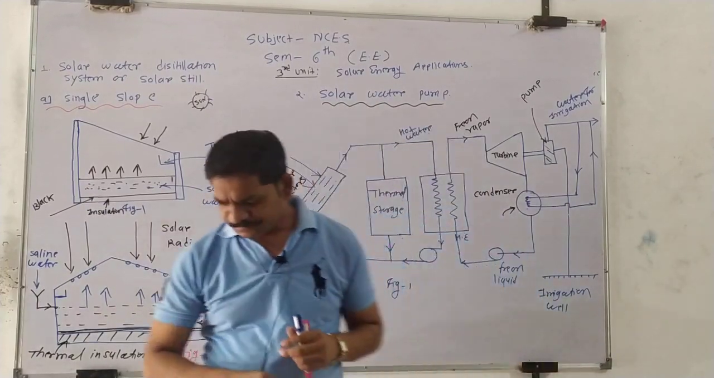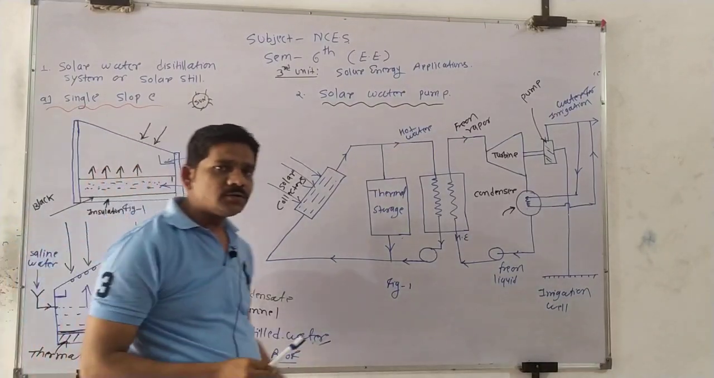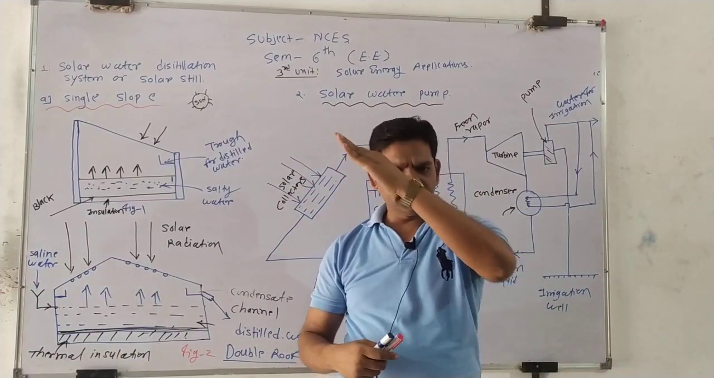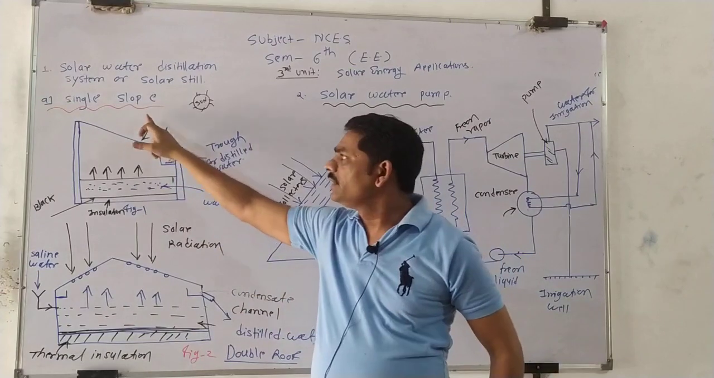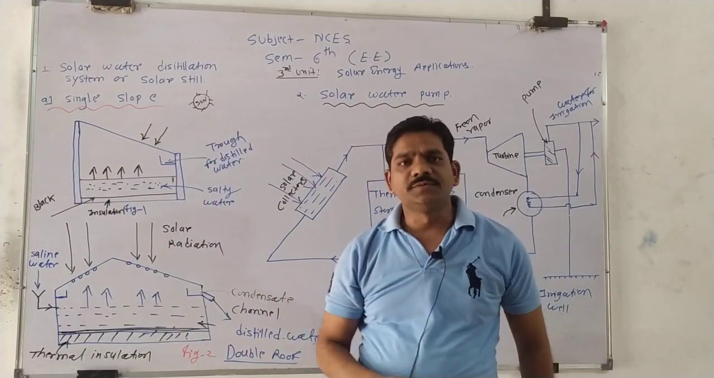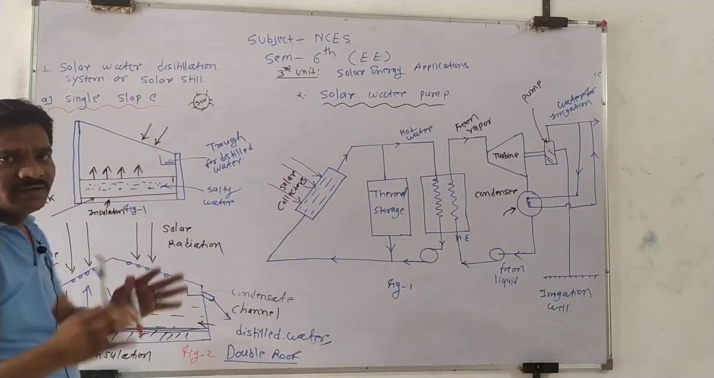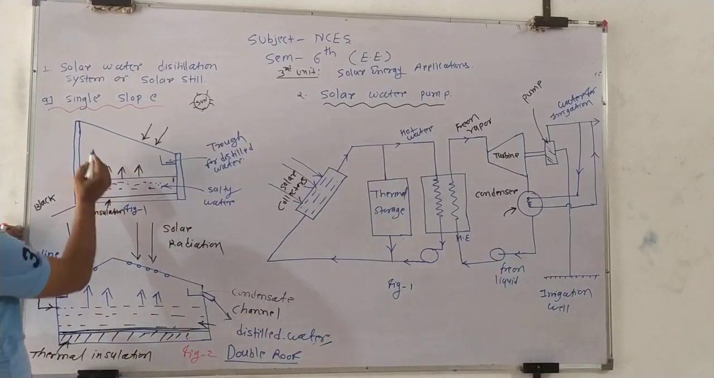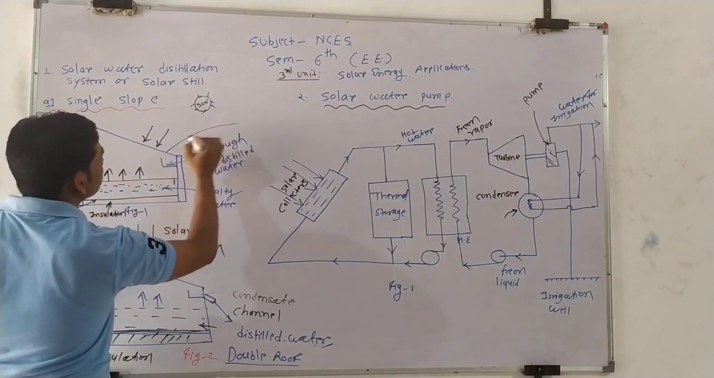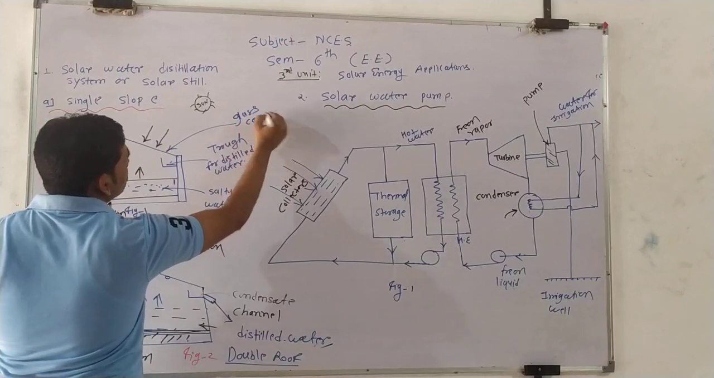So let's discuss the single slope. Why is it called the single slope? Because we use only a single slope, a single roof. That's why we call it a single slope water distillation system. So see here, in single slope, first of all we discuss the construction. This is the single slope. This is called the glass cover. Yes or no?